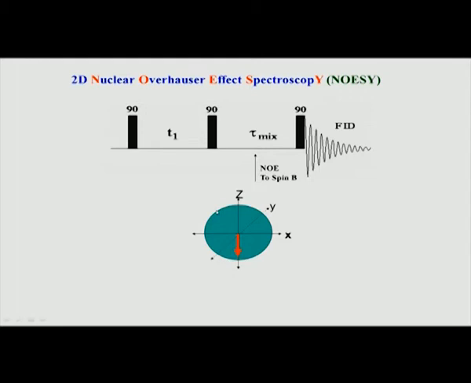So, how does the NOESY experiment work? This is the pulse sequence, this is how we record. Remember what I spoke in the last 2 slides, we talked about irradiation. That is called a steady state NOE, meaning I am irradiating a signal, waiting for it to reach a steady state saturation, and then I am recording and seeing the effect on the neighboring hydrogen.